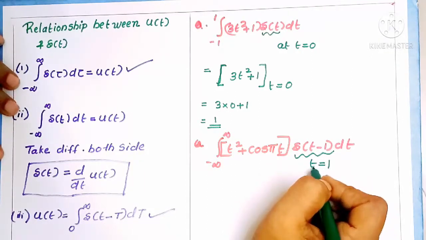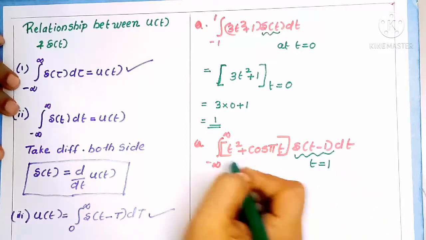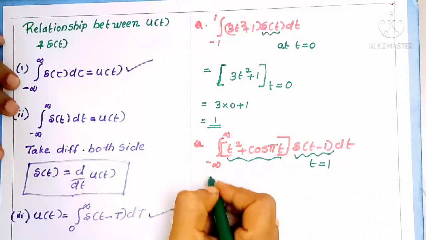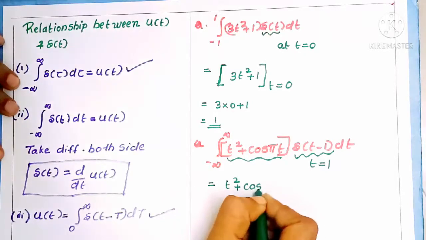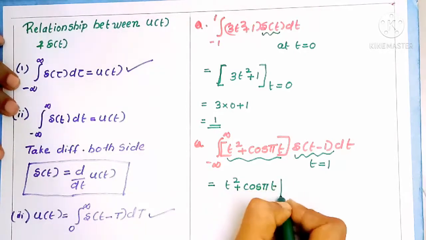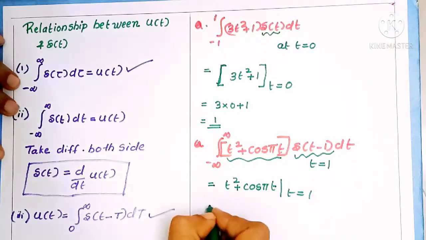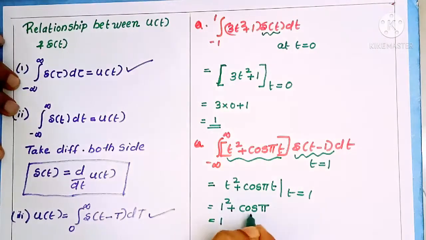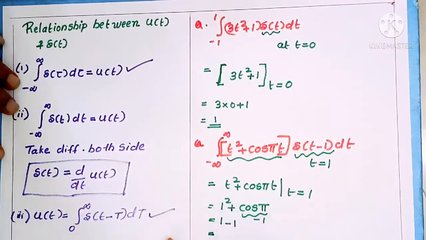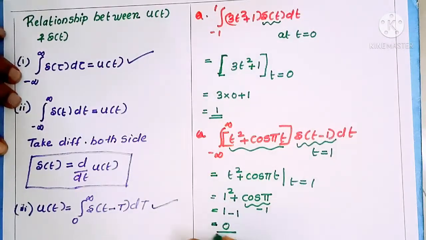So we can substitute t is equal to 1 in this function. You will get t square plus cos pi t at t is equal to 1, so 1 square plus cos pi. What is the value of cos pi? Cos pi becomes minus 1. So you will get 1 minus 1, which is equal to 0.